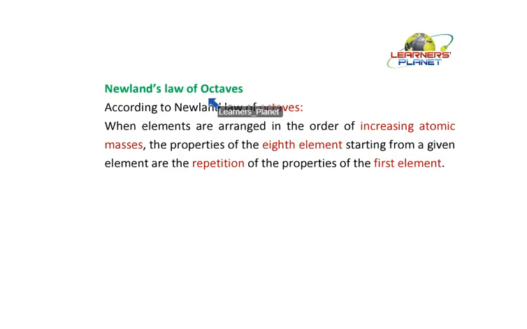He gave Newland's law of octaves. Now what was this? According to Newland's law of octaves, when elements are arranged in the order of increasing atomic masses, the properties of the eighth element starting from a given element are the repetition of the properties of the first element. How? What is it saying? When the elements are arranged in the increasing order of their masses.